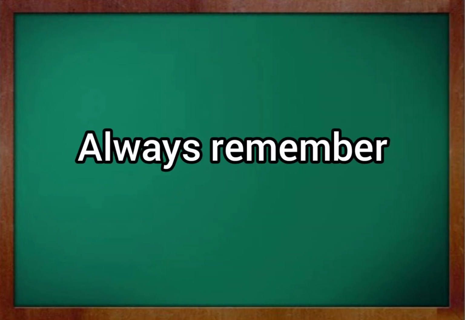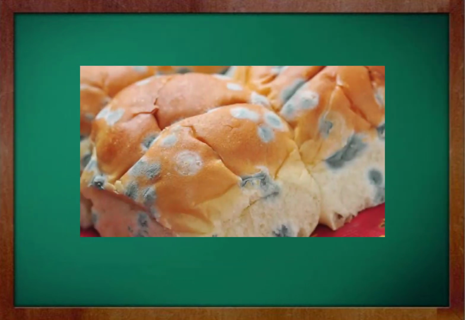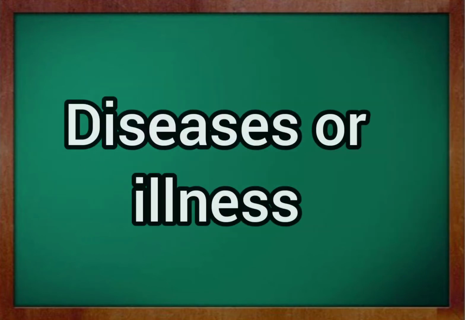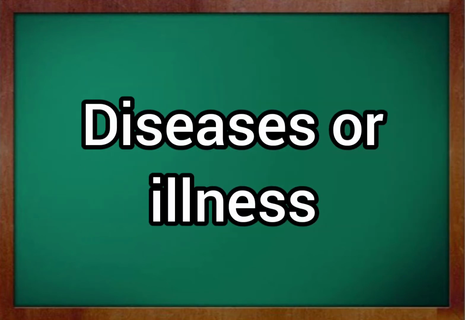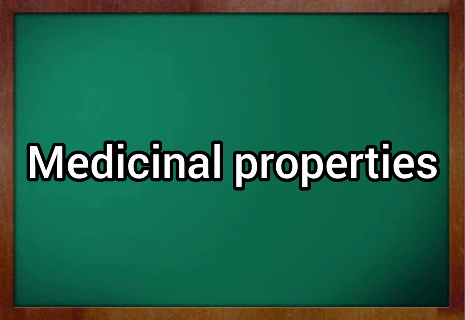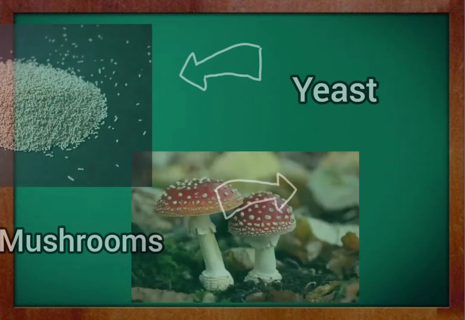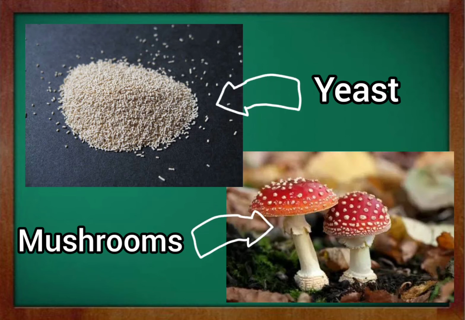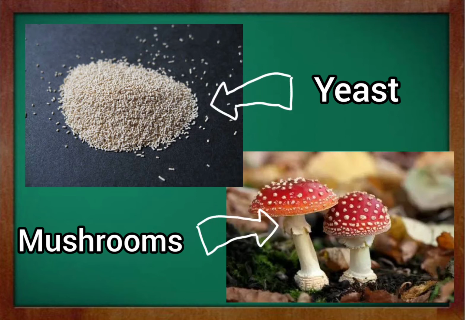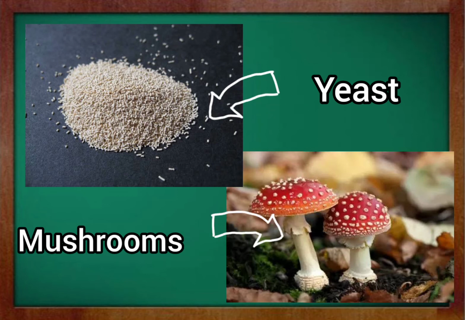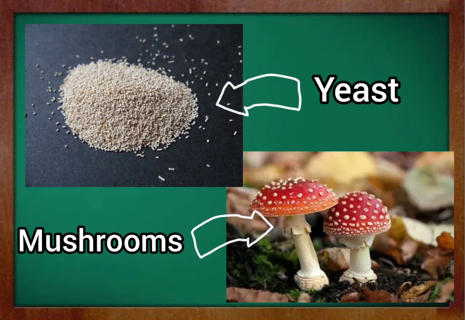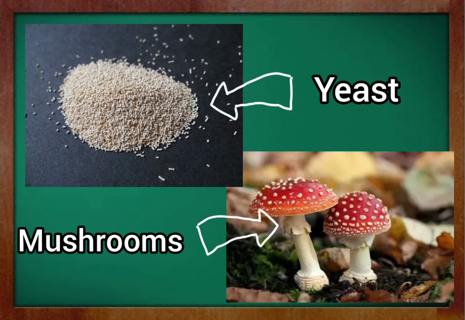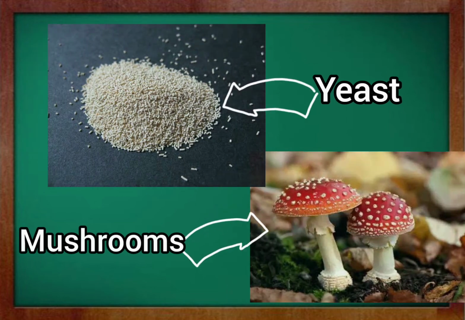Students, always remember, food gets spoiled due to some fungi. Some fungi cause diseases or illness, while some fungi have medicinal properties. Yeast and some mushrooms are useful. Yeast is used in fermentation processes and for making bread. Mushrooms are a rich source of iron and vitamins.